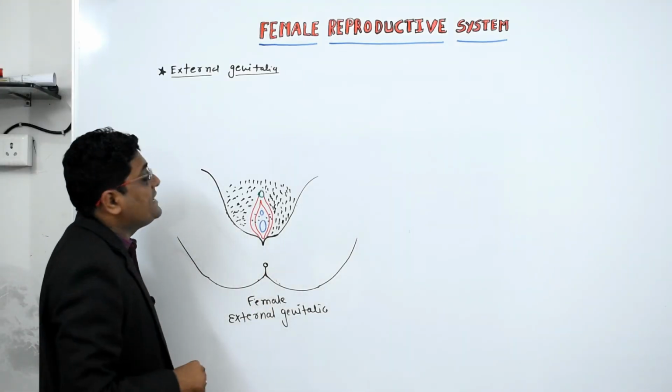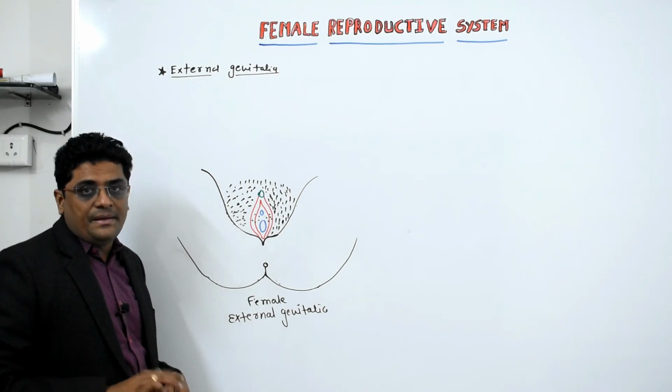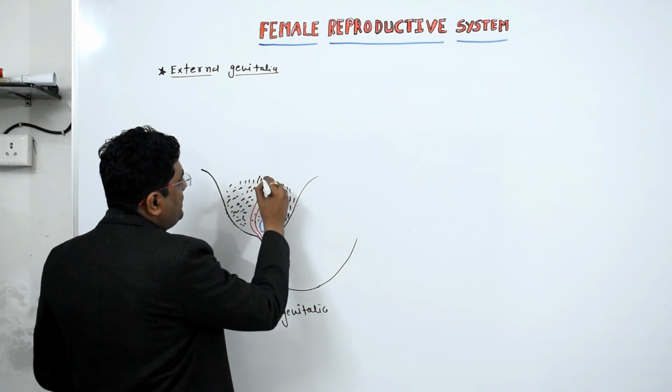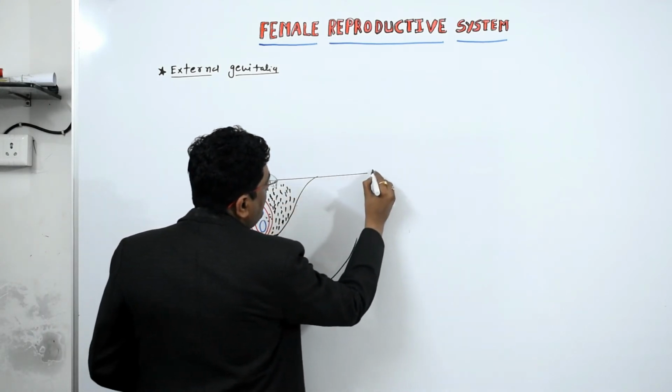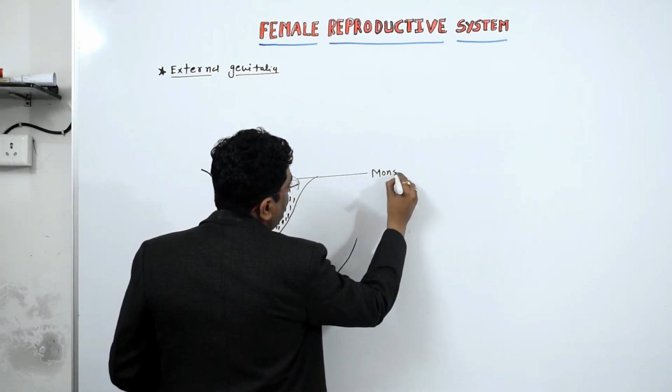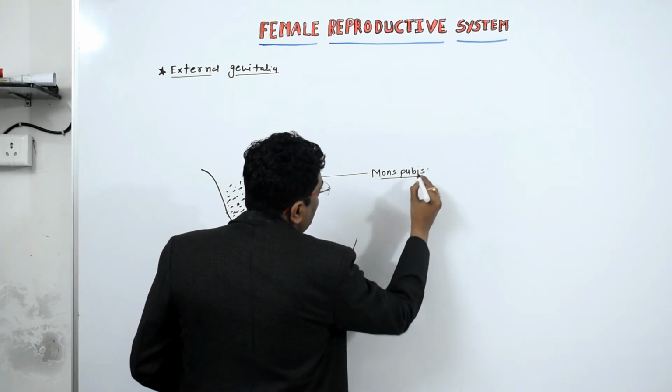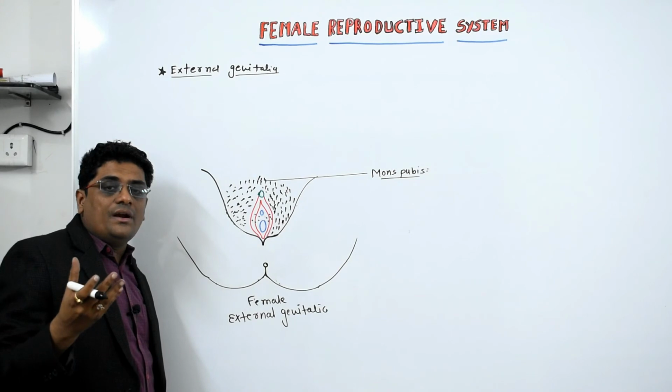जो आज हम देखेंगे external genitalia of the female. So the external genitalia of the female possess various parts. This is called the mons pubis, which is covered by fat.